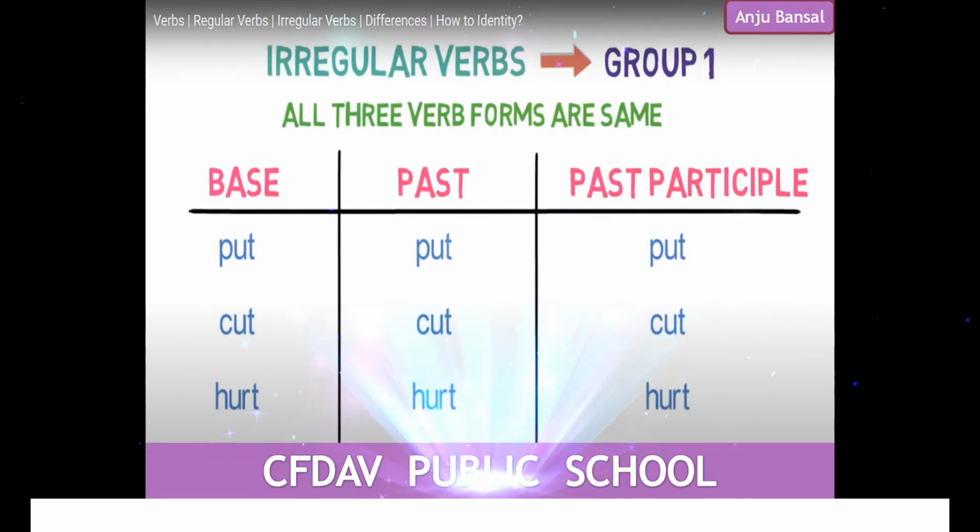Cut becomes cut in the past tense, and it remains cut in the past participle also. Hurt is the same as hurt in the past tense, and in the past participle also you use it as hurt. So this is the first type of group where all the three verb forms are the same.